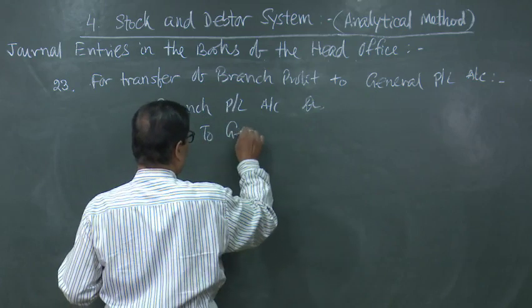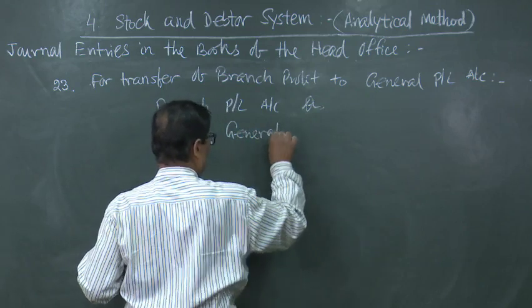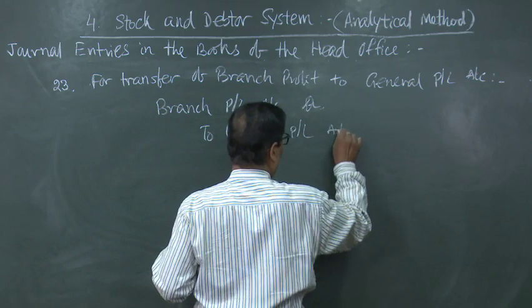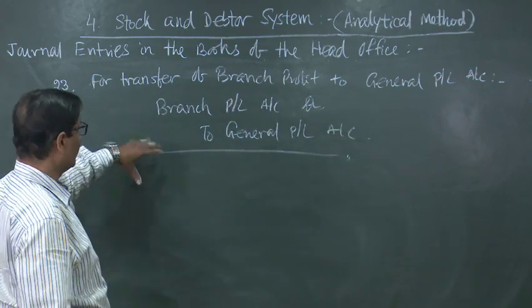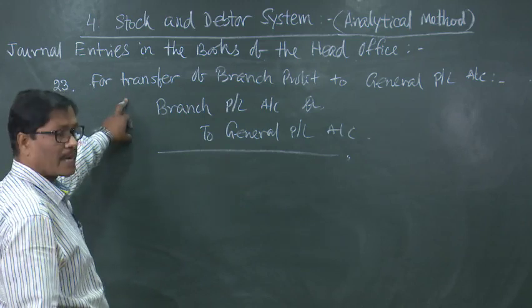If there is net loss, this entry will be reversed. This is for the net profit earned by the branch.